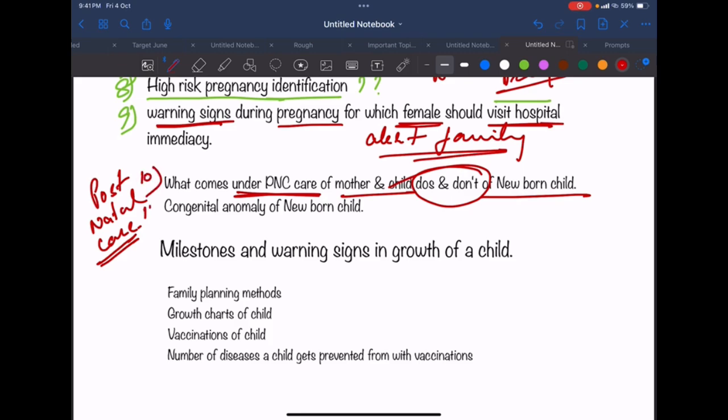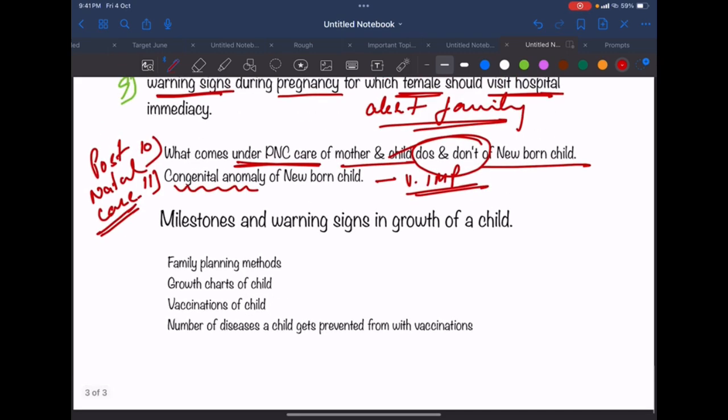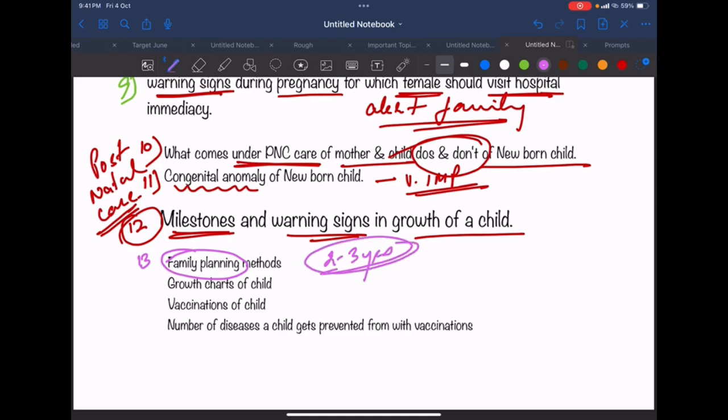Then what are the congenital anomalies of the newborn? Very important. Then the next question is milestones and warning signs in growth of a child. Then the family planning methods. There should be a gap of at least 2 to 3 years between the next pregnancy and the first pregnancy. Then growth charts, vaccinations, and the number of diseases a child gets prevented from. So this is vaccination of a child.